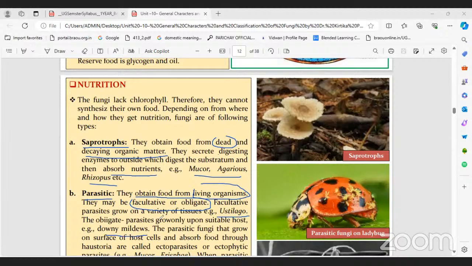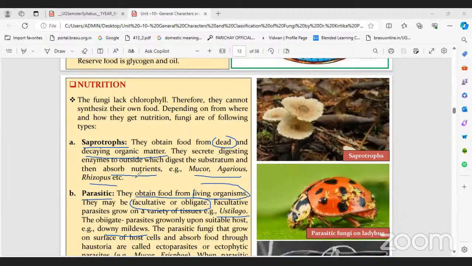Let's complete the definition of facultative parasite. What is a facultative parasite here? Facultative means this is a temporary parasite. Remember it. Actually, this facultative parasite is not really a parasite. In general, naturally, these types of fungal members grow as saprophytes.